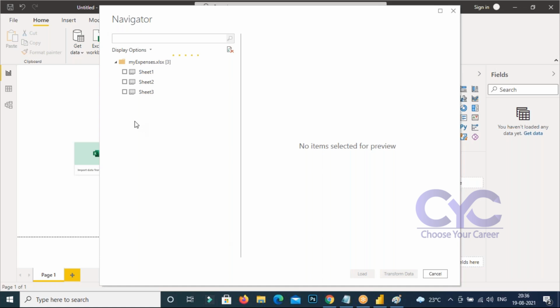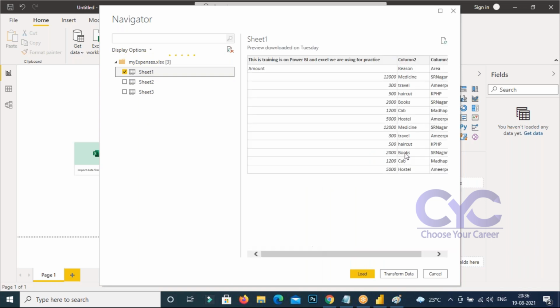Whichever sheet that you want here, you can take. Sheet one contains the data, you can see that. This is the data that I'm going to get here, this sheet one data. Okay. But this is not exactly the business data actually. Look at here. Below is the business data. You can find here the non-business data.